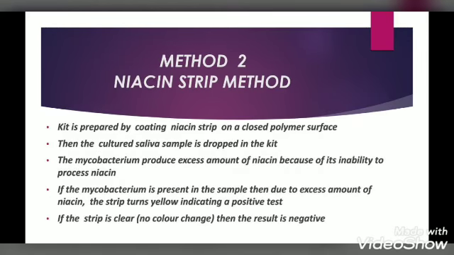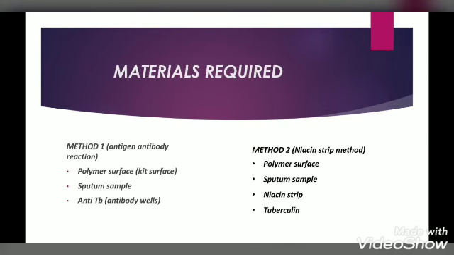In the second method, we use a niacin strip method, where in the kit we coat a niacin strip on a closed polymer surface. We coat a readily available niacin strip, and then we drop cultured saliva. To induce growth, we add growth factors like tuberculin, so that the bacteria will grow fast and we can produce an instant result. If mycobacterium is present in the saliva sample, then due to the excess amount of niacin, the strip will turn yellow, indicating a positive test.